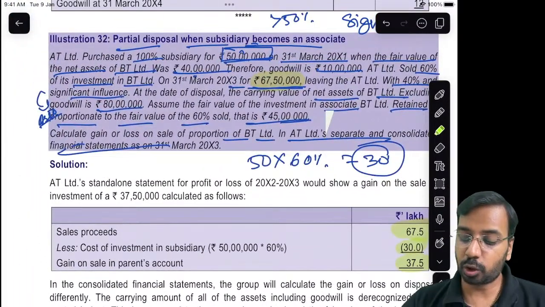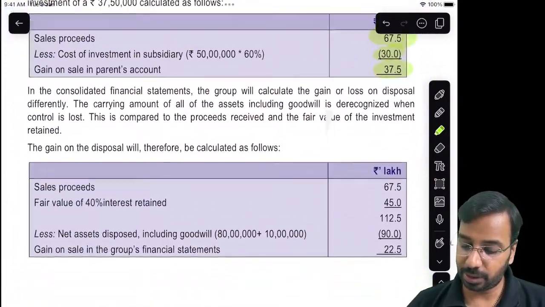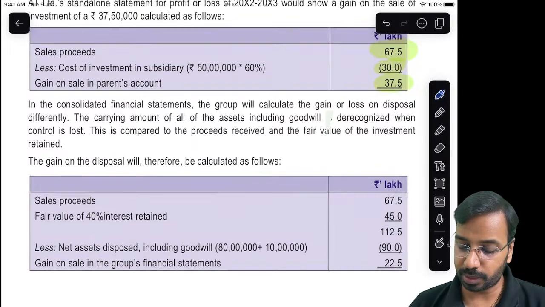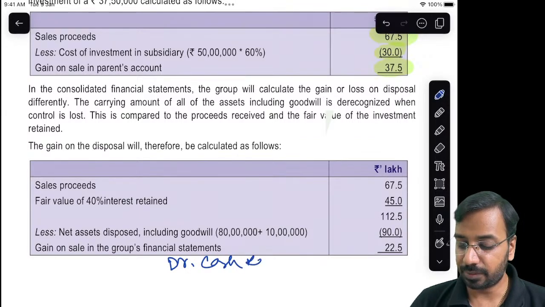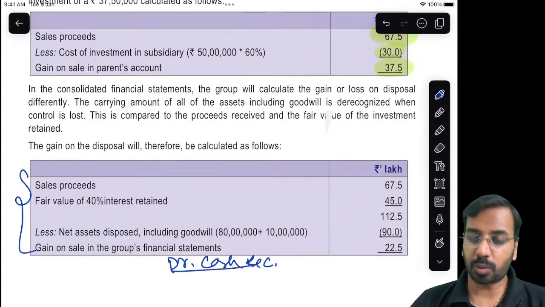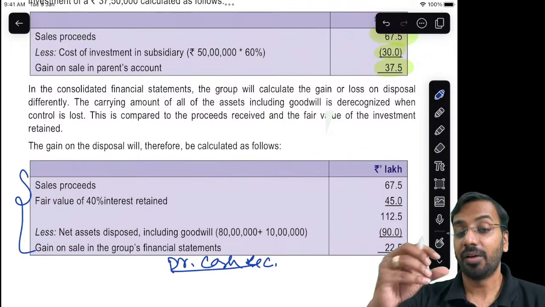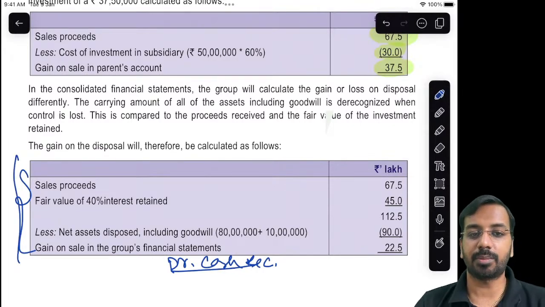Second, in the group. Now in the group, what do we need to see? In the group, again, I will just broadly recap what we understood. We will debit cash received. In the exam you can prepare in tabular format, there is no problem. But this structure once you remember, we have received cash, we have de-recognized assets. When you follow that structure, you will remember. Otherwise, remembering the table sometimes becomes difficult.